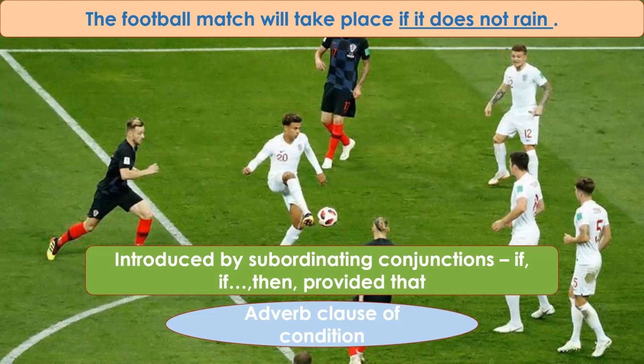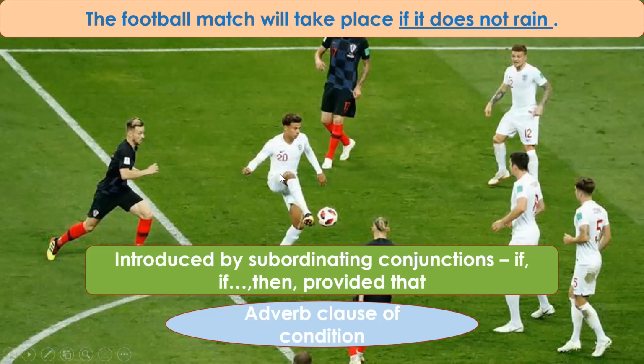Okay. For one action to take place, we have to fulfill another condition. So that is called the adverb clause of condition. It expresses a condition for the main clause to happen, the main clause to hold. The main clause will only take place if the conditional clause is fulfilled. Understood? If it does not rain, then only the match will take place. So this lays down a condition. Therefore, it is called the adverb clause of condition.